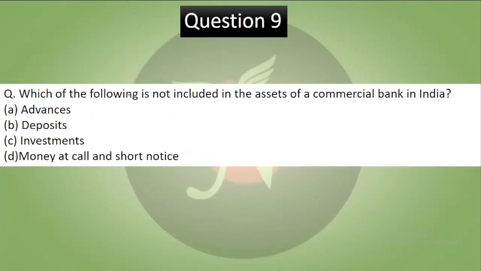Question 9. Which of the following is not included in the assets of a commercial bank in India? Advance, deposit, investments, money at call and short notice. Pause the video, try to answer. Now let's see the answer. So correct answer to this is B.